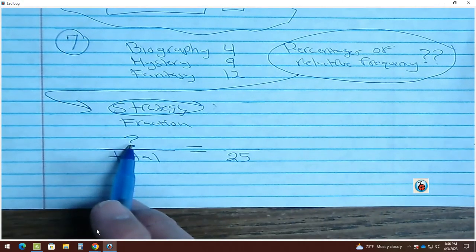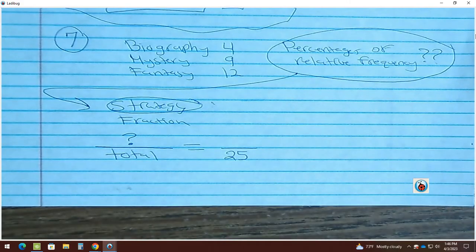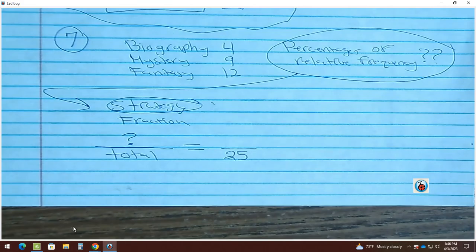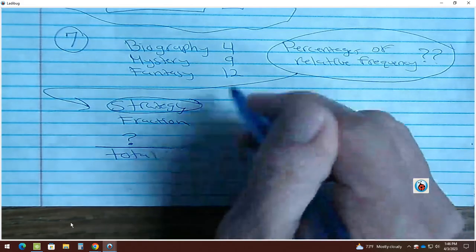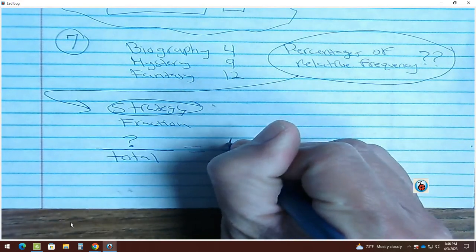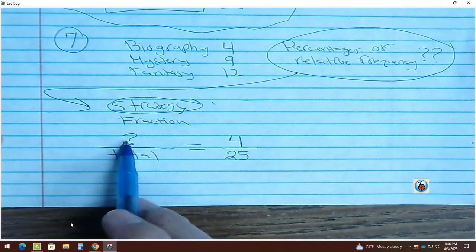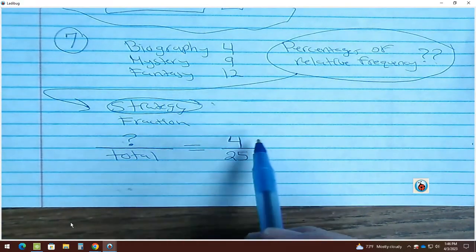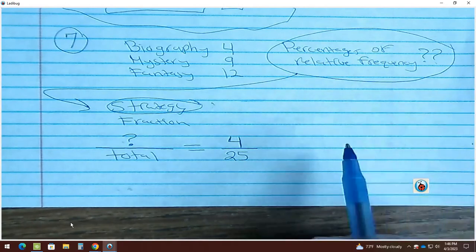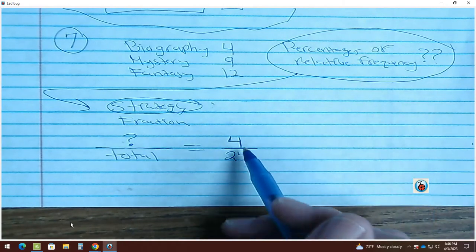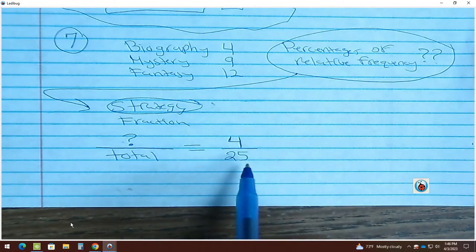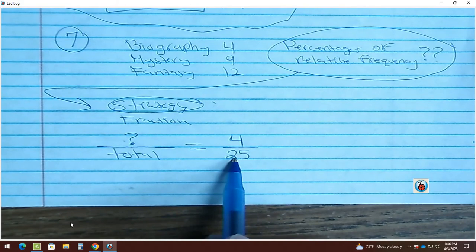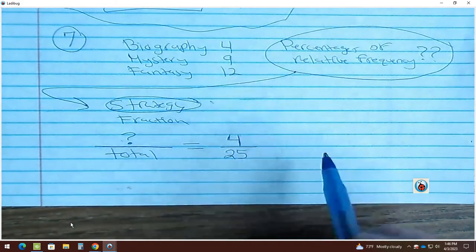Now, what they're asking you about, whichever you want. Which one are you going to want to use? You want to use mystery, biography, or fantasy? Biography? Okay, biography. It doesn't matter. So we want to know about biography. You can choose whichever you want. I would probably have chosen also 4, the smallest one. But it doesn't matter. Questions so far? So we have created a fraction. Now we need to change it to a what? Decimal so we can get that percentage.